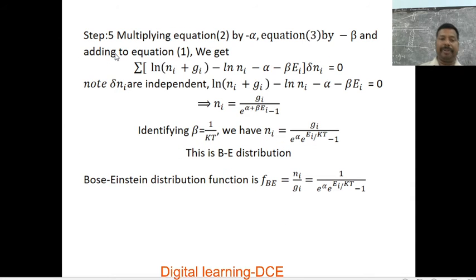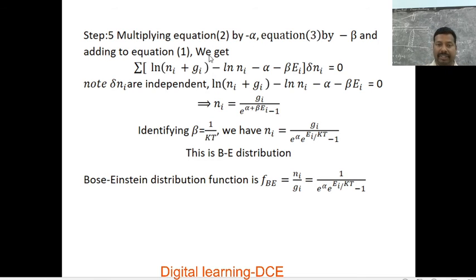In step 5, multiplying equation 2 by minus alpha and equation 3 by minus beta and adding to equation 1. Here alpha and beta are what we call undetermined multipliers. They are constants, and beta is equal to 1 by kT, where k is the Boltzmann constant and T is the absolute temperature.